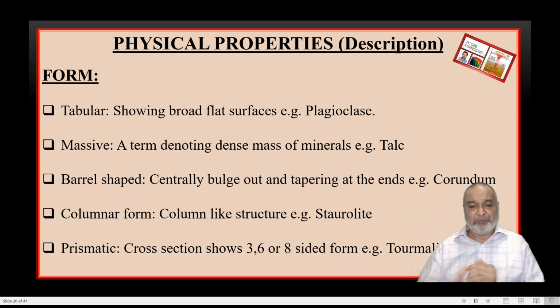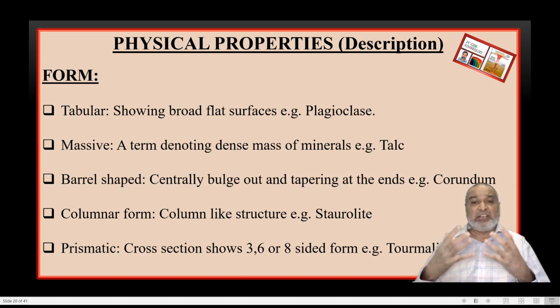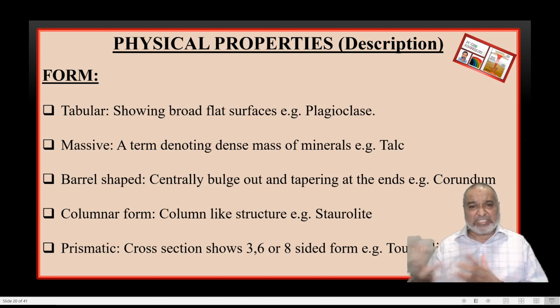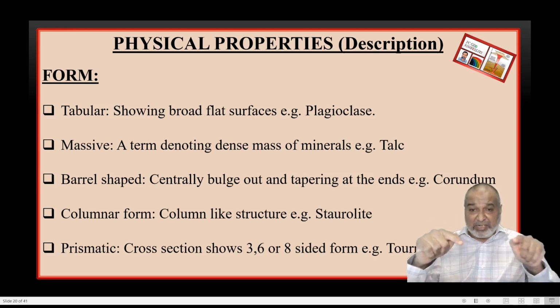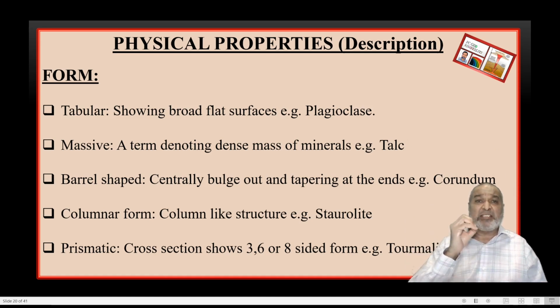If you make the cross section, and in that cross section the mineral shows six-sided, three-sided, or eight-sided form. Three sides, six sides, or eight sides. Three sides will be in tourmaline, six sides in beryl, eight sides in augite. So 3, 6, 8. This is called the prismatic form. The cross section of the mineral shows three sides, six sides, or eight side faces, all connected, and a hexagonal or polygonal shape is formed. So that is called the prismatic form.